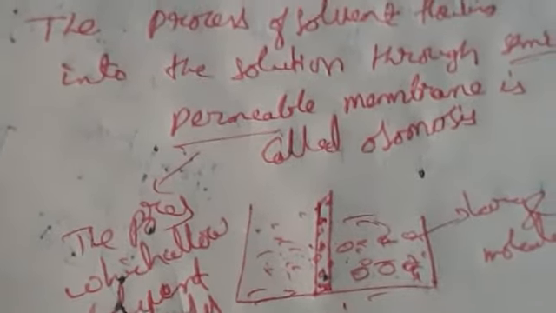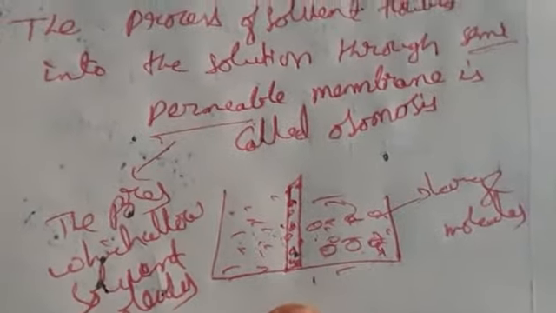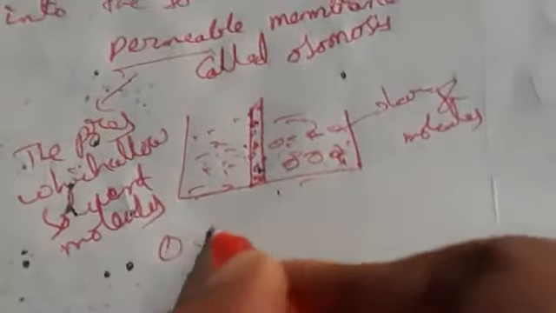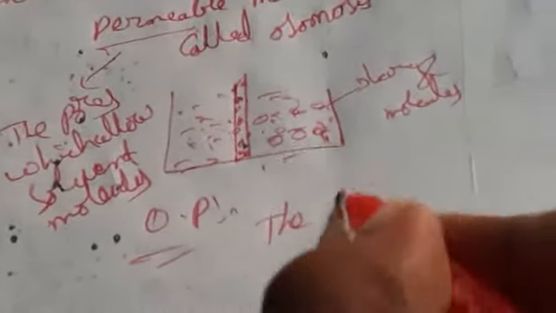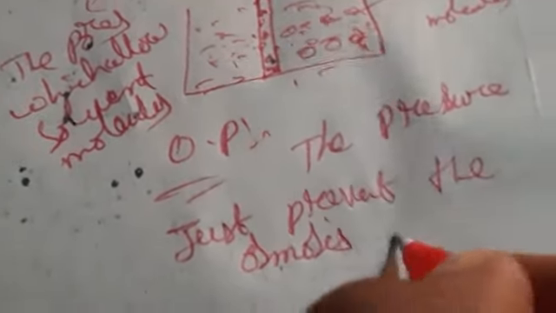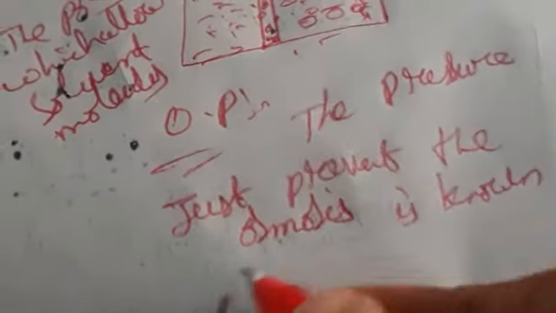Okay, so this is about osmosis. Now we are going to have osmotic pressure. So osmotic pressure is nothing but the pressure just to prevent the osmosis is known as osmotic pressure. So here we are applying some extra pressure.